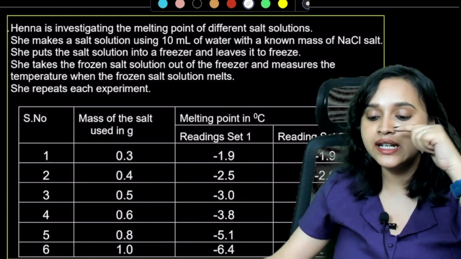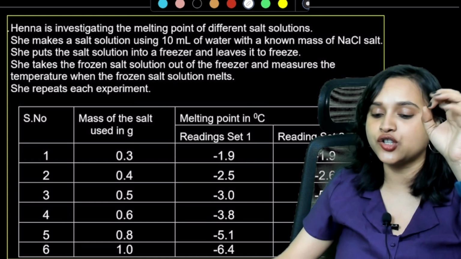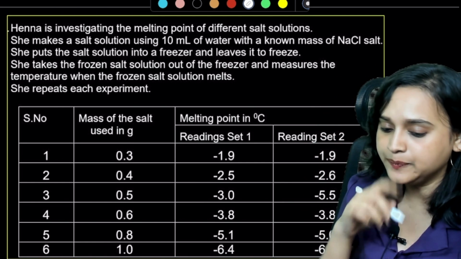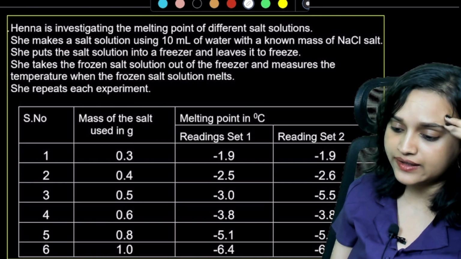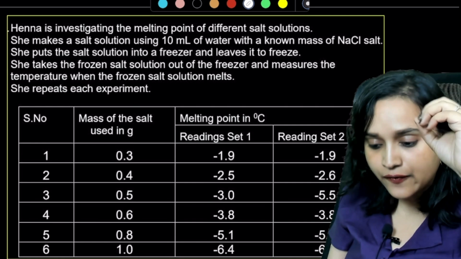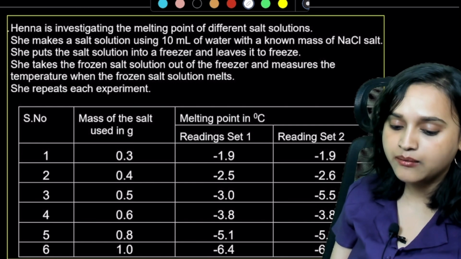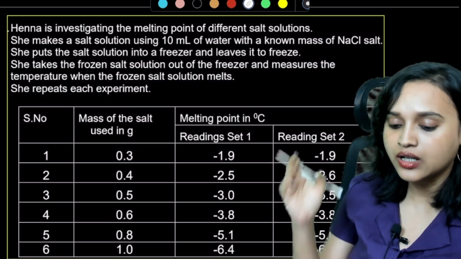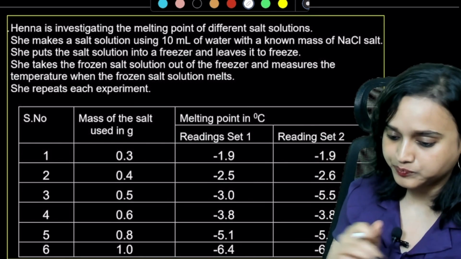Okay, next question, guys. Henna is investigating the melting point of different salt solutions. She puts the salt solution into a freezer and leaves it to freeze. She takes the frozen salt solution out of the freezer and measures the temperature when it melts. She repeats each experiment twice.